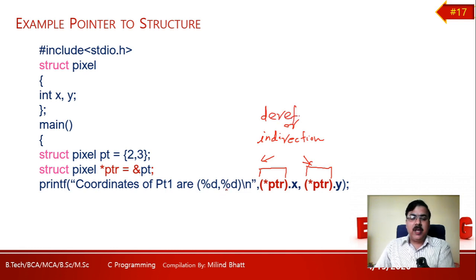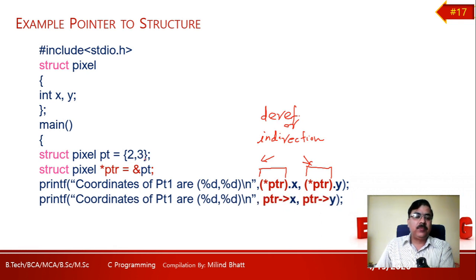And for a similar exercise, within parentheses, (*ptr).x and (*ptr).y, these x and y members which represent 2 and 3 as output can also be accessed with the help of the arrow operator. Coordinates of pt1 are %d. Now here I am using my arrow operator. Both will give the same output.